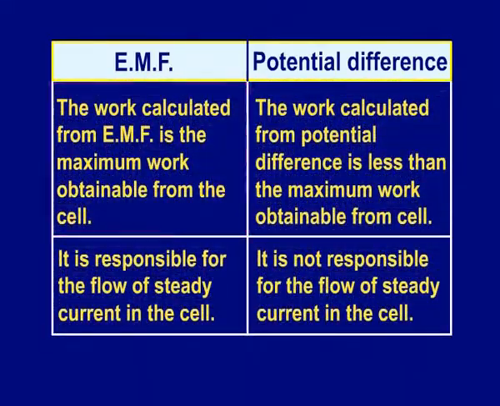The work calculated from the EMF is the maximum work obtainable from the cell. But the work calculated from the potential difference is less than the maximum work obtainable from the cell. Lastly, EMF is responsible for the flow of steady current in the cell, while potential difference is not responsible for the flow of steady current in the cell.